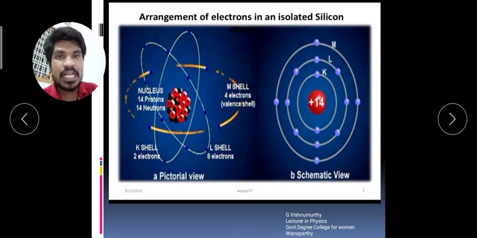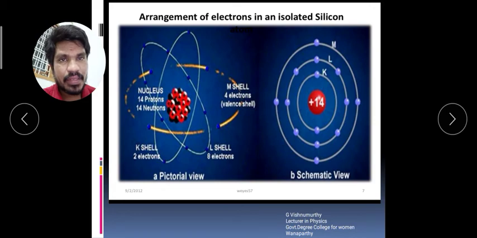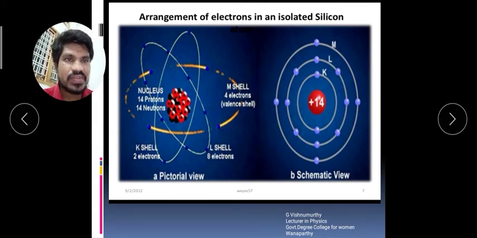Only when the valency electrons are present does the material conduct current. Otherwise, it will not allow current. So, these are the energy bands of silicon, and valency electrons and orbitals.